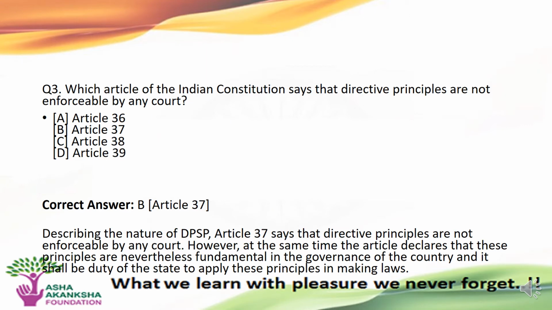The next question is: which article of the Indian Constitution says that the directive principles are not enforceable by any court? Options are A. Article 36, B. Article 37, C. Article 38, or D. Article 39. The correct answer to this question is option B, that is Article 37, which says that the DPSP are not enforceable by a court.